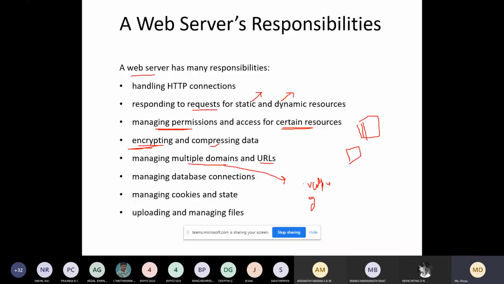You can use these domains for creating your email IDs and all. Okay, there will be multiple domains. Web servers are also responsible for managing database connections and managing cookies. Okay, so cookies are nothing but temporary storage. Okay, so here you can find cookies.